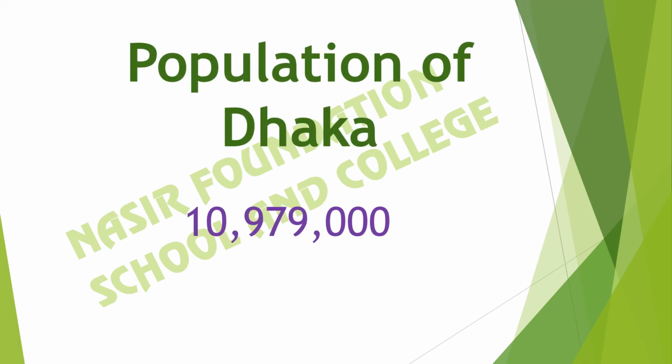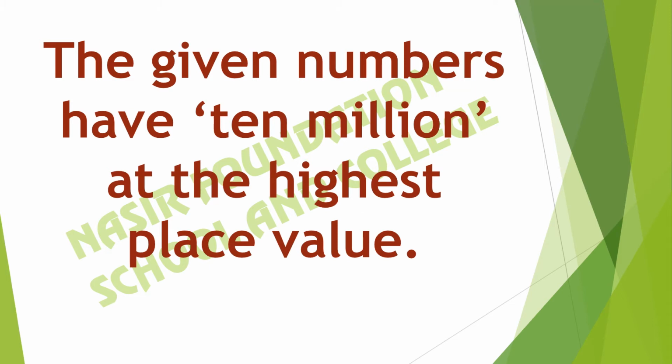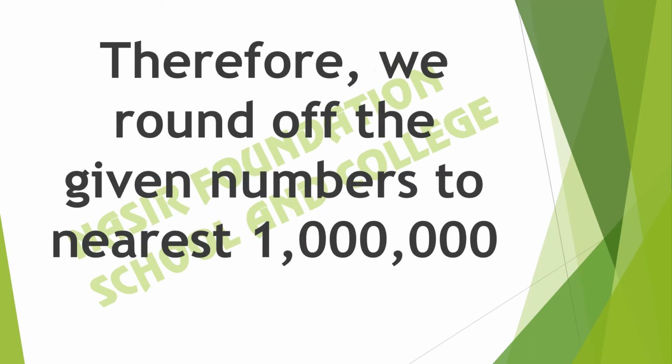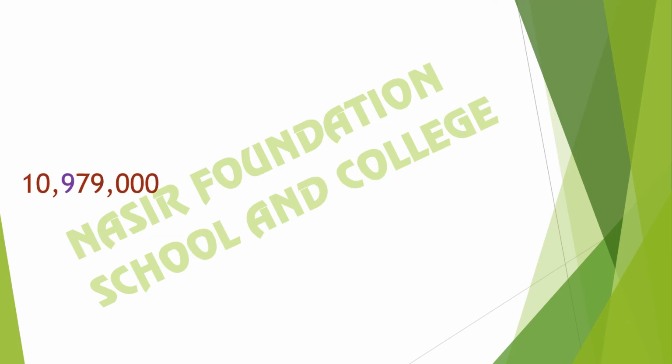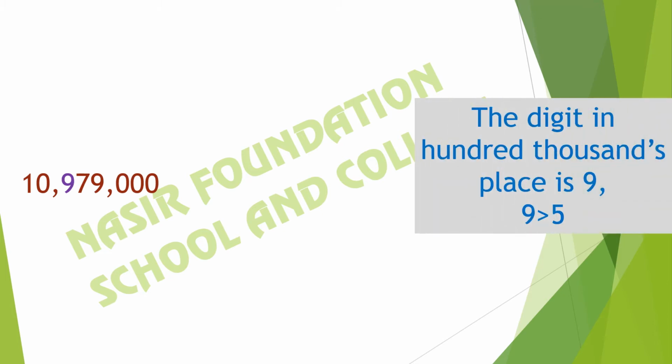Population of Dhaka. As the given number has 10 million at the highest place value, we round off the numbers to the nearest million. The population of Dhaka is 10,979,000. We will see the digit in the 100,000s place, and this is 9. 9 is greater than 5. We will round it off to the next million, that is 11 million.